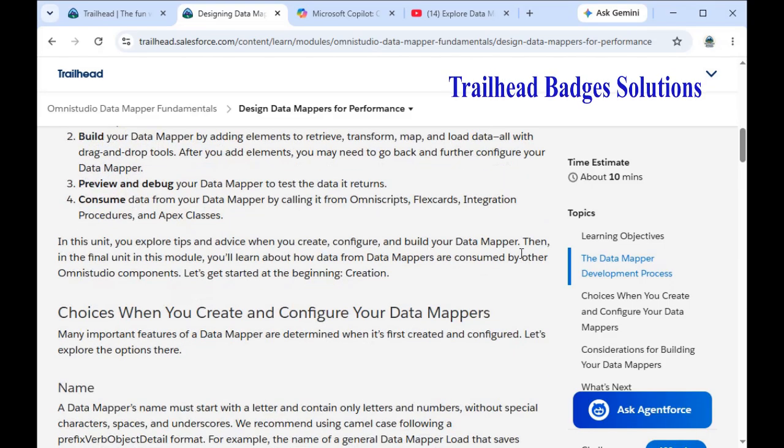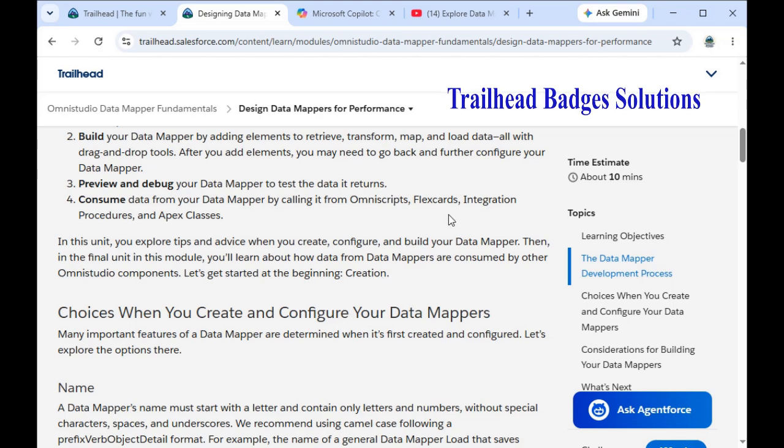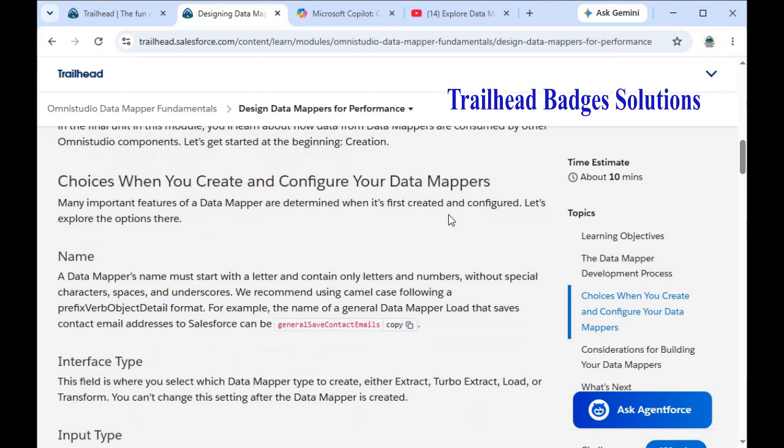In this unit we will explore tips and advice when we create, configure and build our data mappers. Then in the final unit in this module, we will learn about how data from data mappers is consumed by other Omnistudio components. Let's get started with the beginning of creation choices when you create and configure our data mapper.